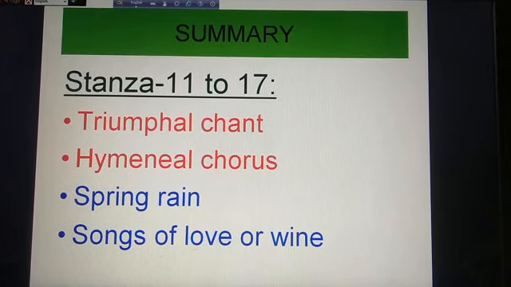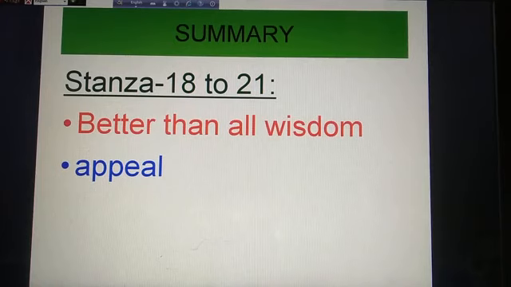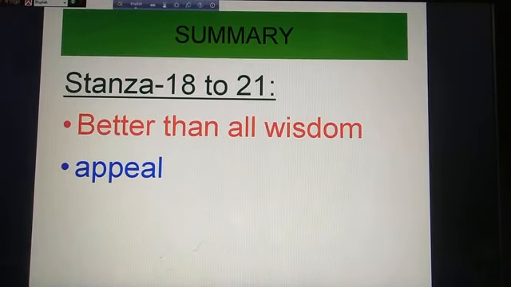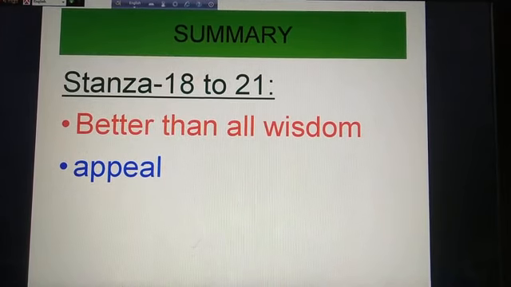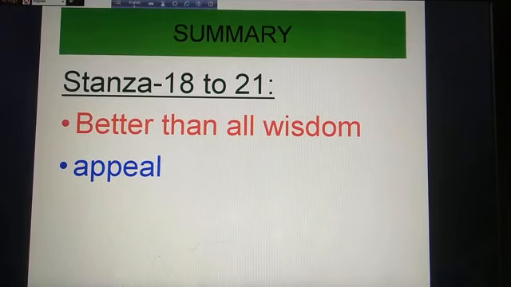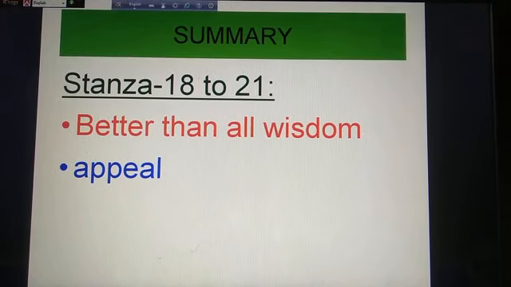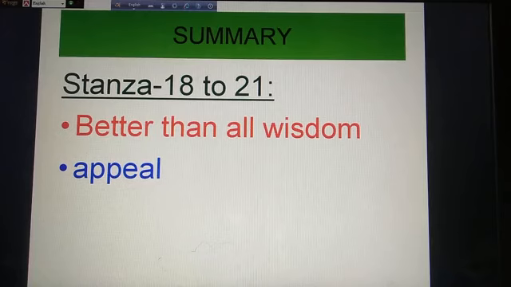And the last stanzas, that is the 18th to 21st. In the last stanzas, the poet thinks that the bird's song is better than all the wisdom enriched in books, all the treasure enriched in books. Everything, in comparison to the bird's song, is lesser.